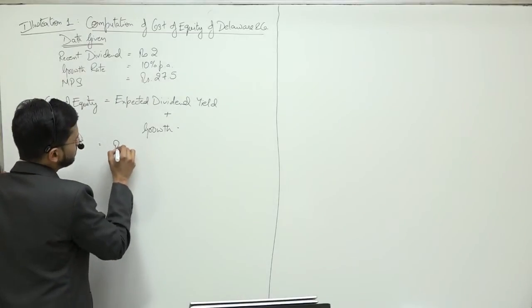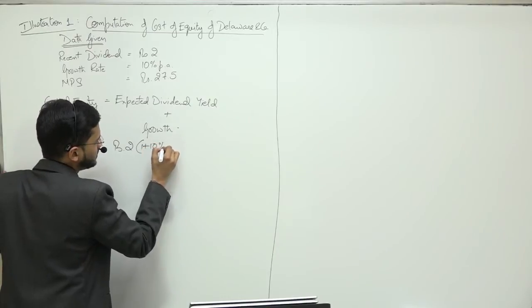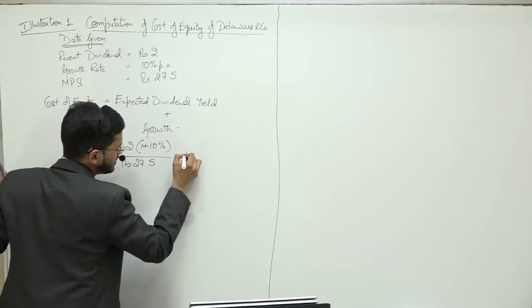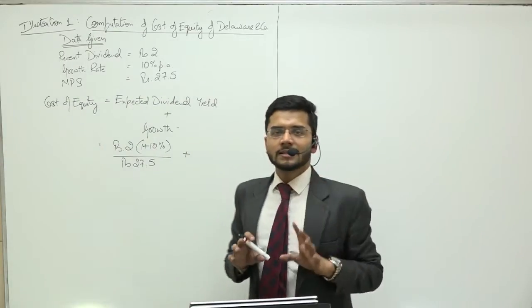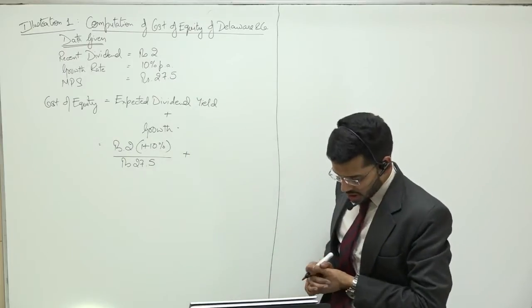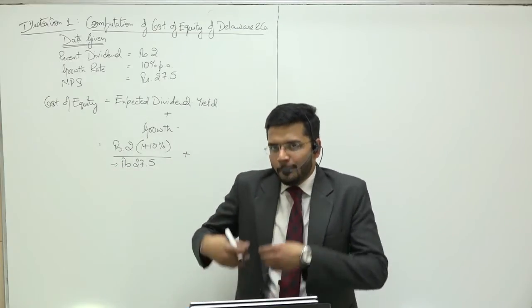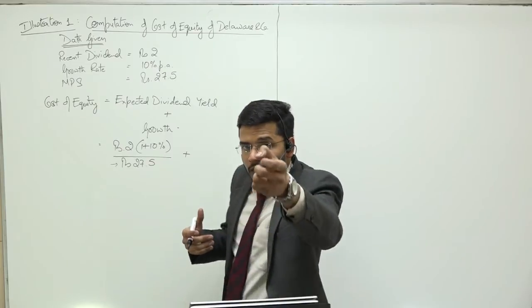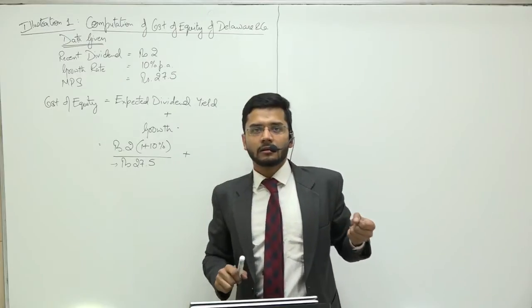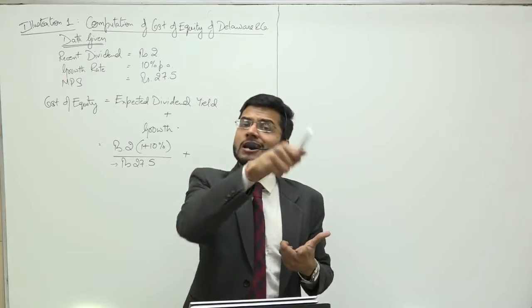Let me write down how we would calculate the expected dividend yield: divided by rupees 27.5. Now please understand this formula or the logic. The logic is we need to shell out 27.5 rupees from our pockets to earn a dividend of rupees 2 plus 10%. Sir, but we are earning a dividend of 2 rupees, not 2 plus 10%.